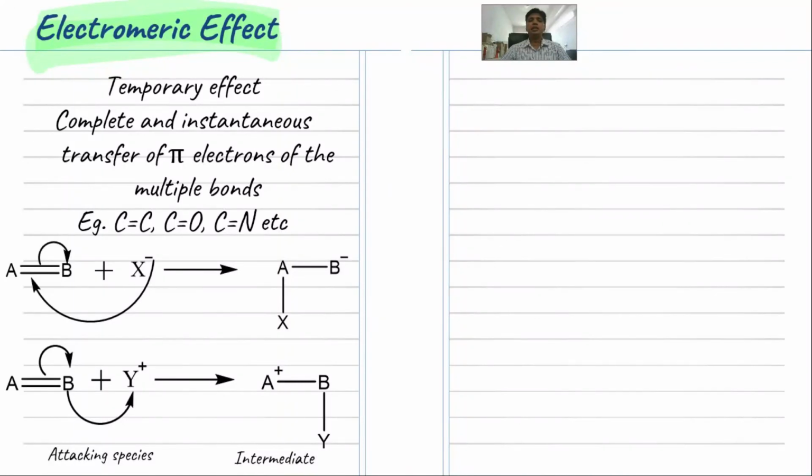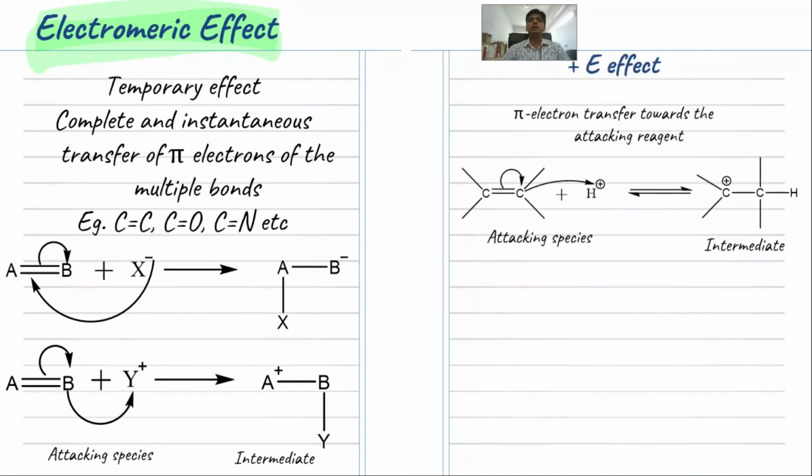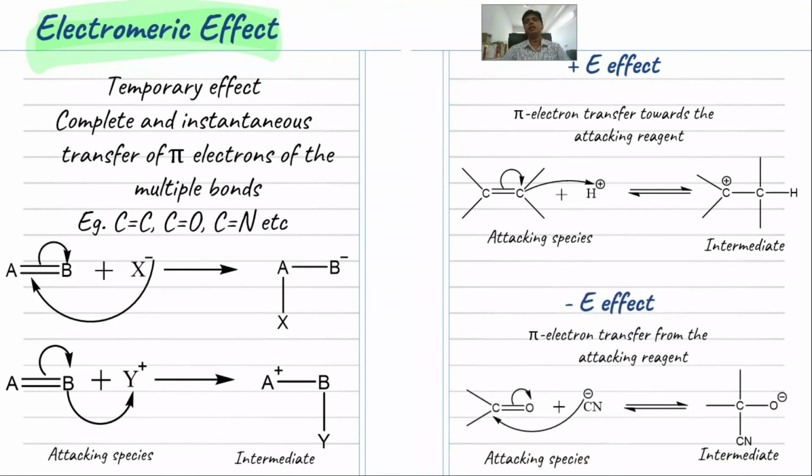Here you can see X minus, which we can say is a nucleophile, is attacking the pi electron system, giving an intermediate. And in the second example, there is an electrophile, H plus, which acts as the attacking species and attaches to the pi electron system to give an intermediate. So based on the attacking species, the electromeric effect is classified as plus E effect and minus E effect.